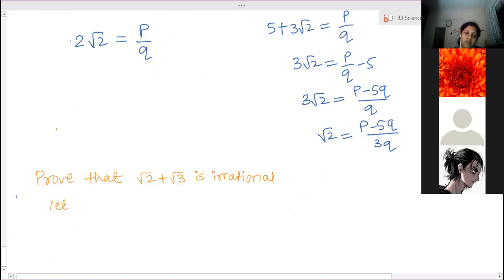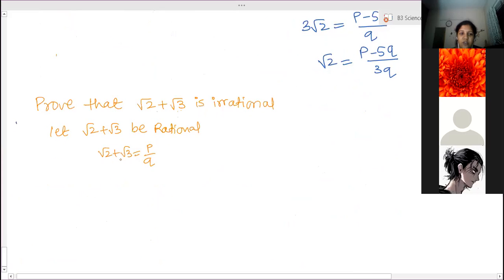So here let root 2 plus root 3 be rational. Therefore, root 2 plus root 3 is equal to P by Q. Now in this case, instead of direct squaring, take one root to the other side and then square. I will keep root 3 on this side and take P by Q minus root 2. Anyone we can take, it doesn't matter.